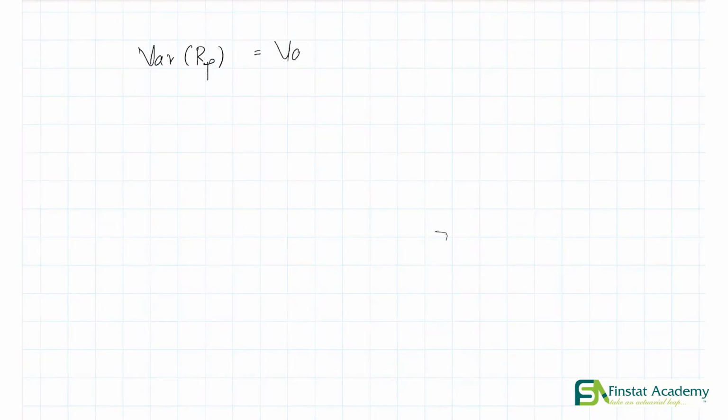This is nothing but the variance of x1 r1 plus x2 r2 all the way up to xn rn. Now my question is, how can we apply our variance formula over here? The formula that we just looked at, how can we apply it over here? Well, in order to clarify that, let's say this x1 r1 is y1.